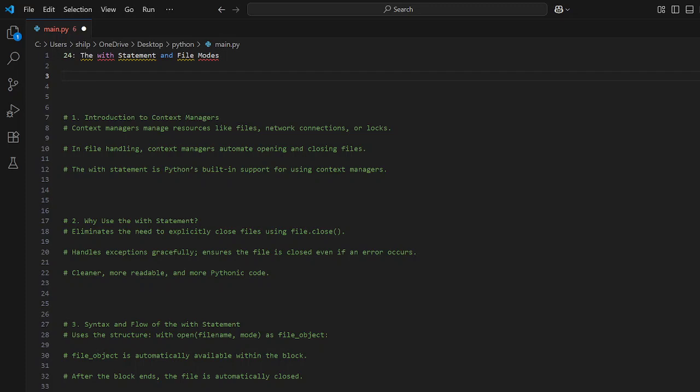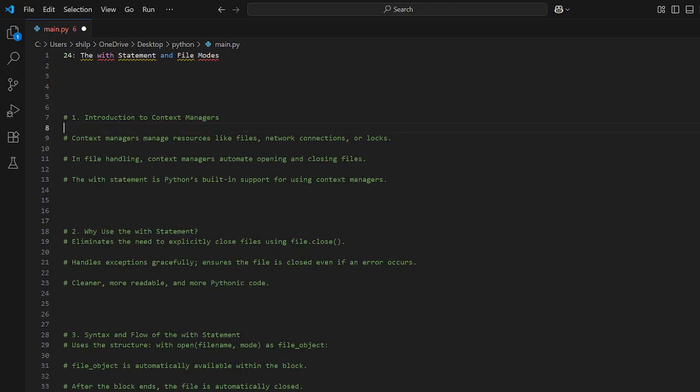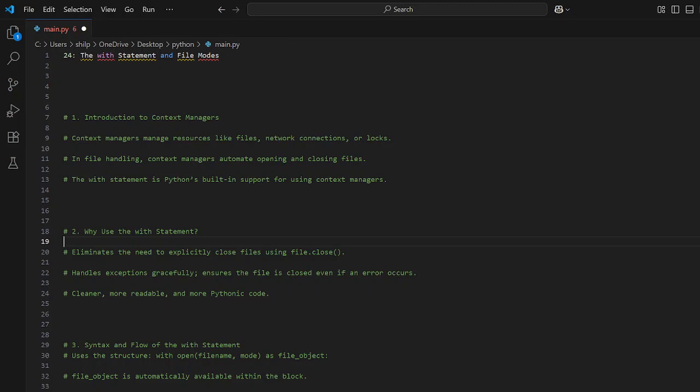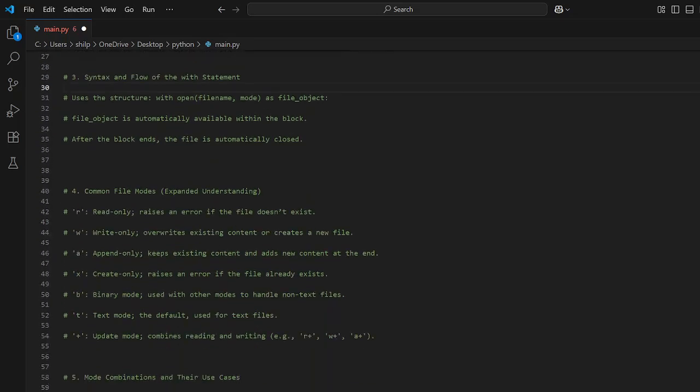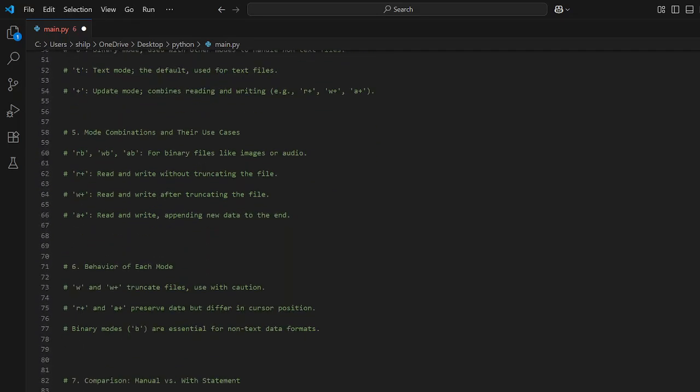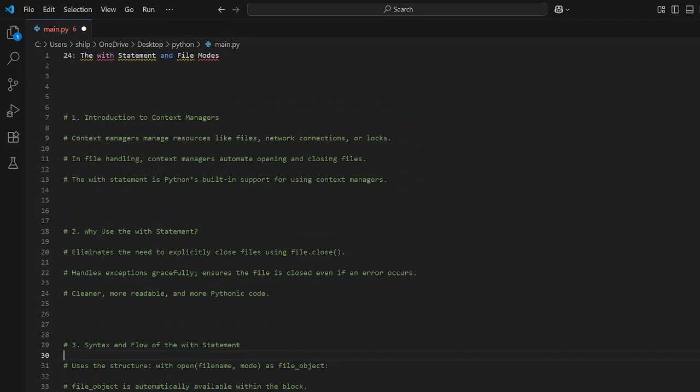Before we start this video, I would like to let you know that we've already read some of the features and specifics about file handling. Some of it will still be covered in this video, so make sure you read it and understand it as a good revision, because that will definitely help you in understanding the with statement and also the upcoming lectures. So let's begin with the introduction.